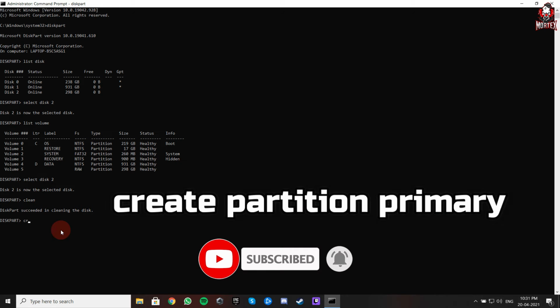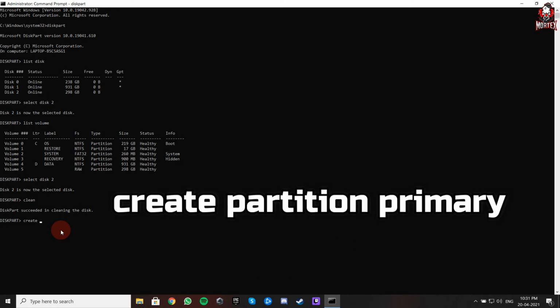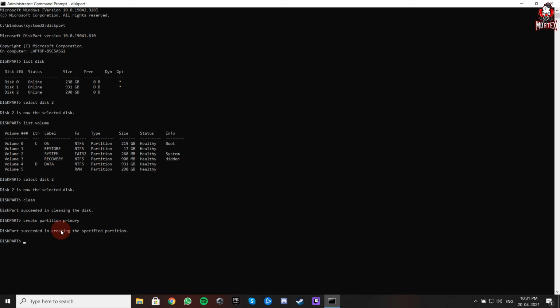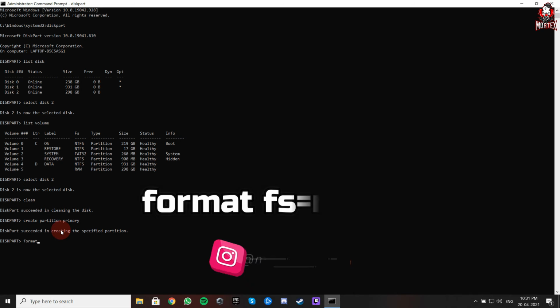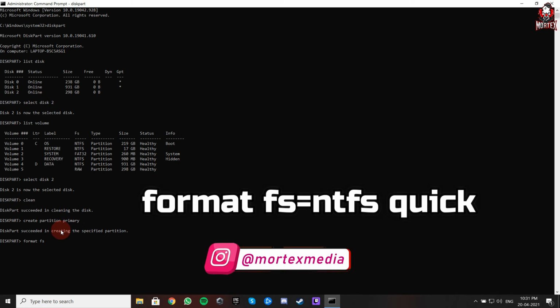Now create partition primary. Format fs=ntfs quick.